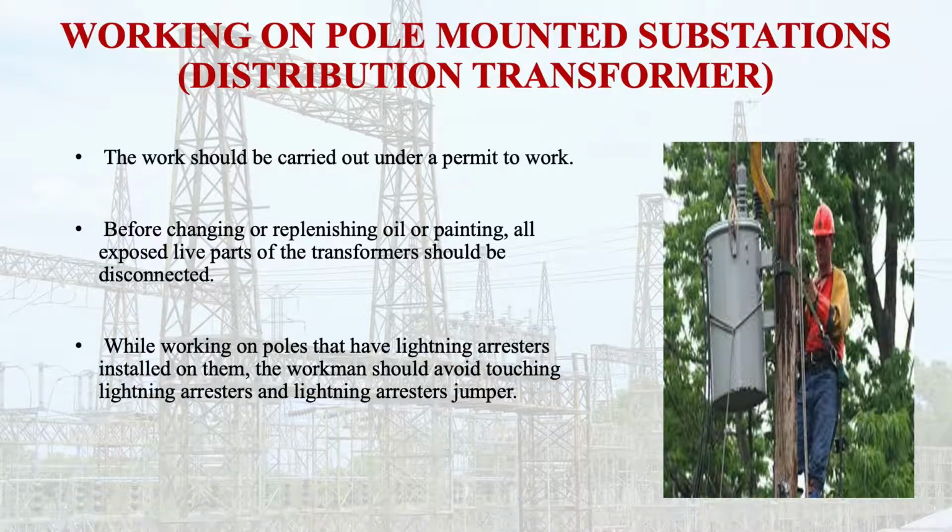While working on poles that have lightning arresters installed on them, the workman should avoid touching the lightning arresters and the lightning arrester jumpers.